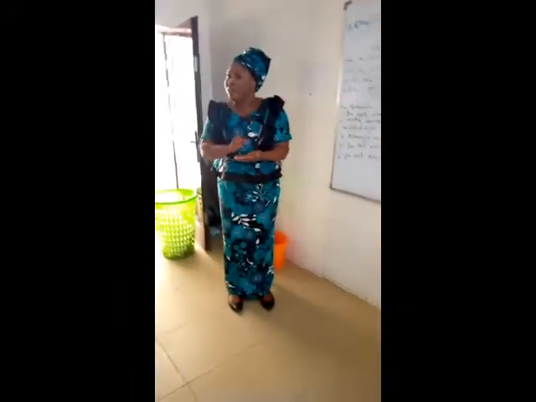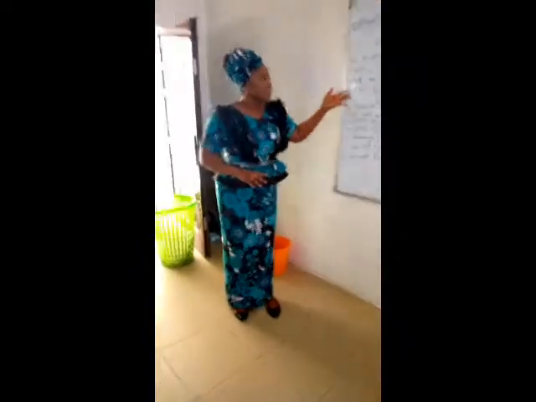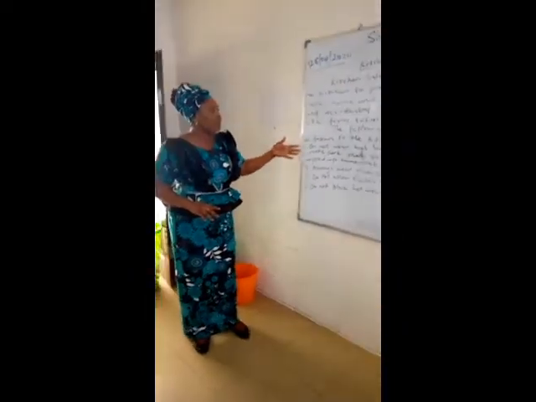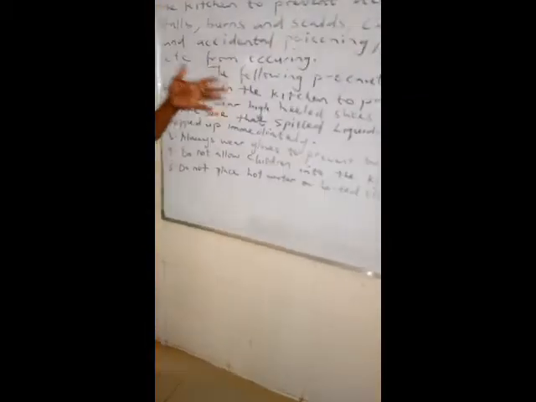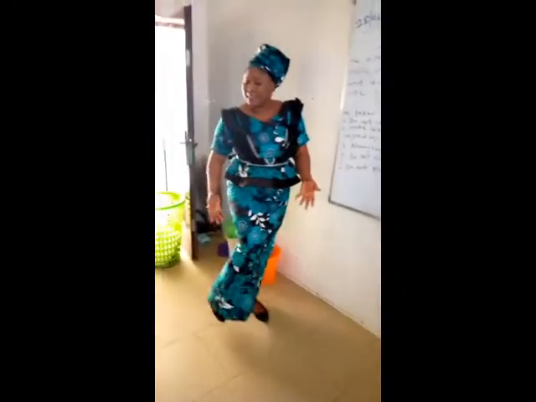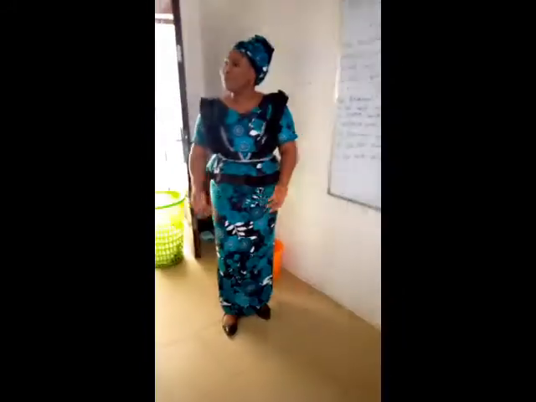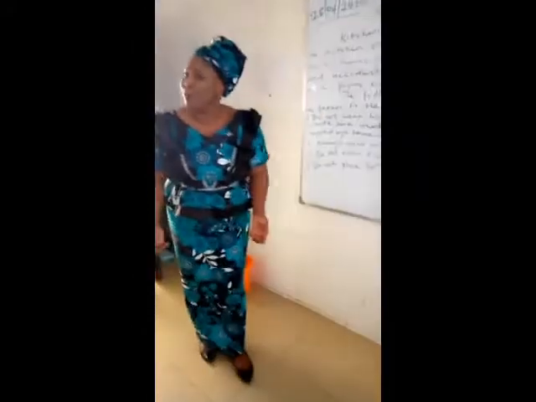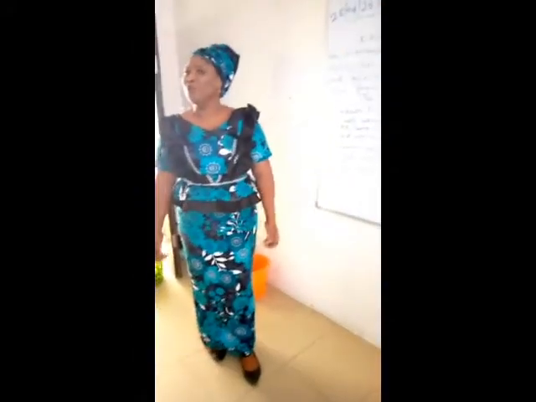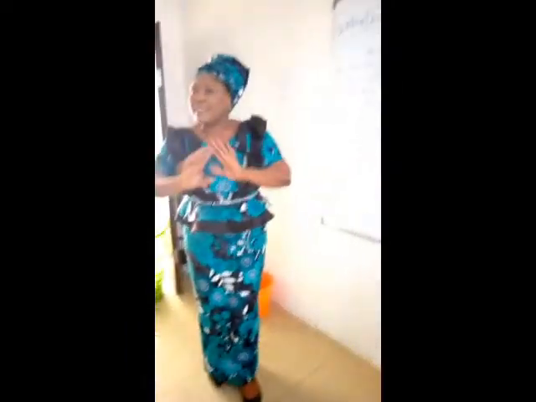We have ways of preventing these accidents. We can still limit these accidents from occurring in the kitchen if we follow the rules that are given to us. And what are the rules? Number 1, do not wear high-heeled shoes in the kitchen. The kitchen is not for fashion. If you wear high heels and you fall while carrying hot objects, what will happen to you? You can have everlasting damage.